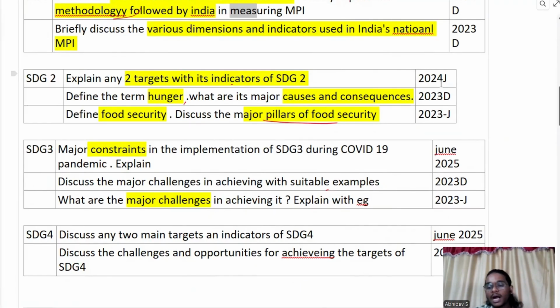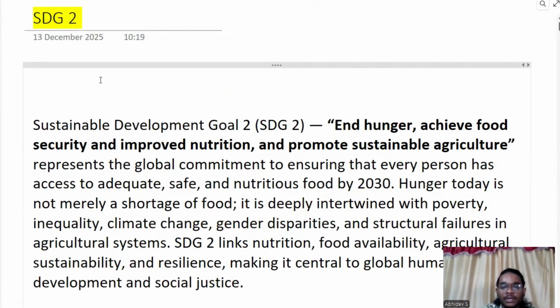Also, by identifying from the questions on other SDG goals, we had identified dimensions like challenges and India's achievement. Such dimensions should also be covered by us. We should be attending the exam with those answers in our hands. So we will be discussing the targets and indicators, the challenges and the concerns in achieving the targets and indicators of SDG goals. Then comes India's achievement. Those parts will be addressed in this session as well as in the coming sessions. So let's start our discussion.